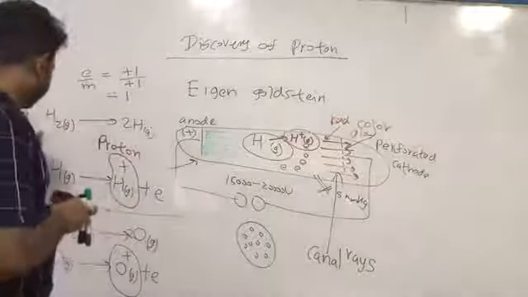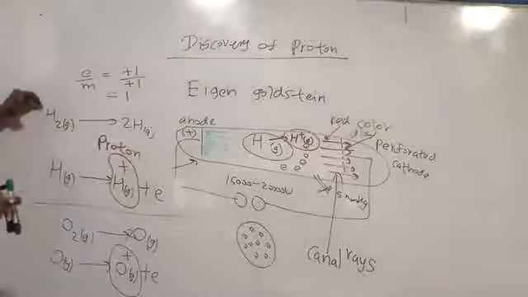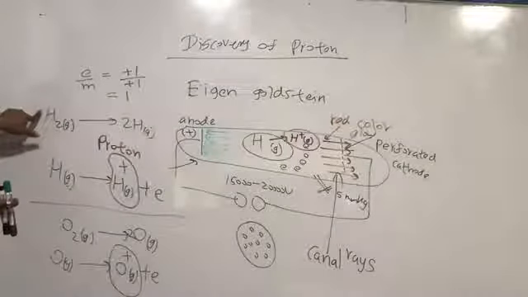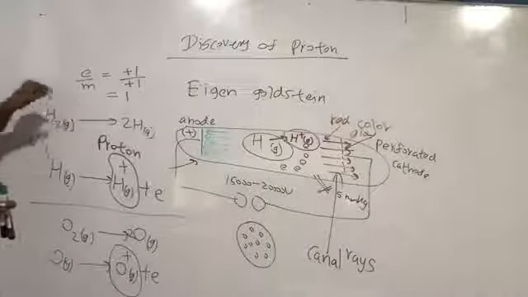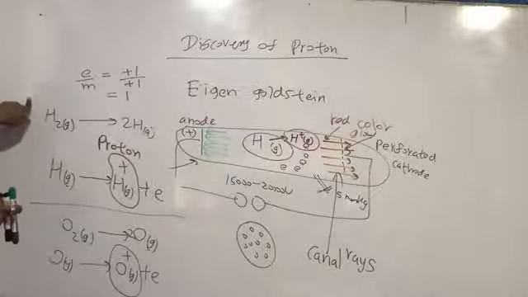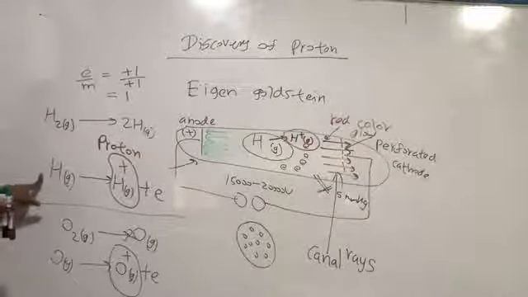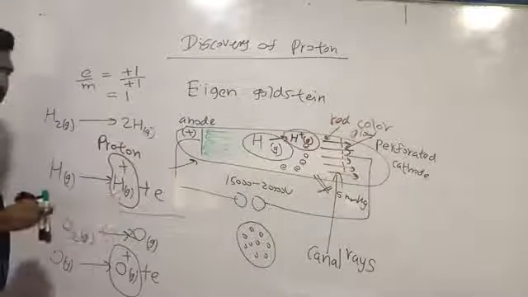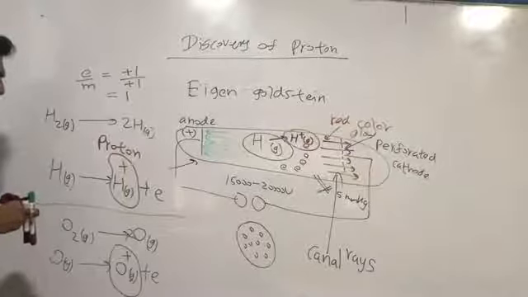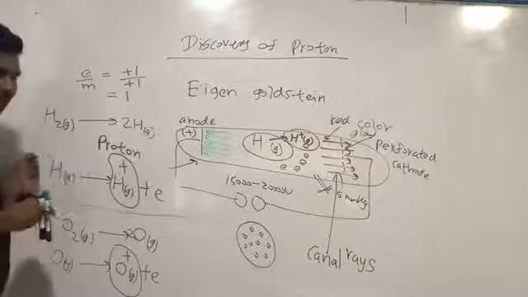Then write this reaction. H2 gas converts to 2H gas. Then after that H gas converts to H plus gas plus e. We call this process ionization.